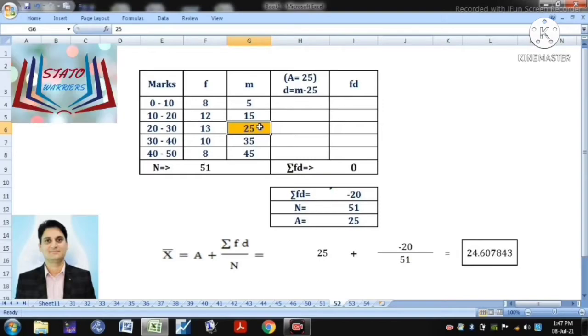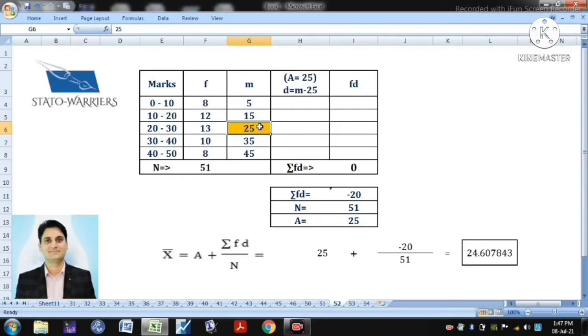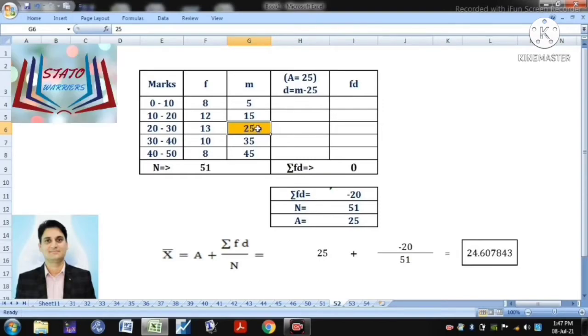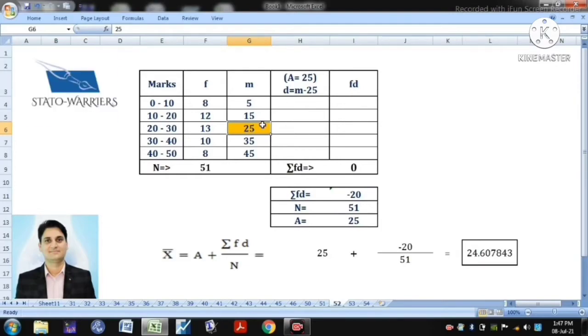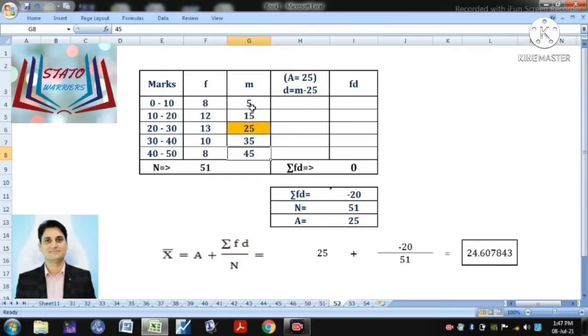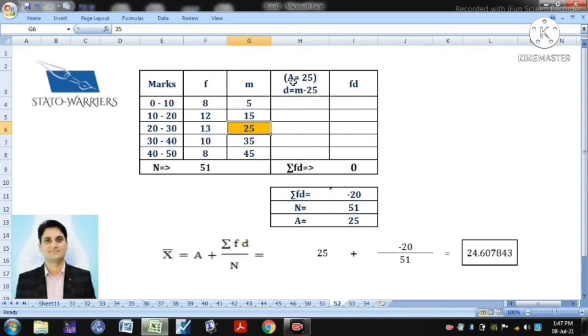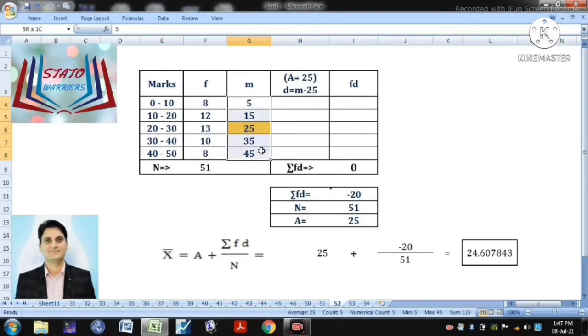So here I am using the assumed mean method. In that case, I need to consider the assumed mean out of all these values. So I have taken 25 as my assumed mean. Again, I am repeating here, there are no strict guidelines for deciding your assumed mean. You can take 35, 45, 5 and 15 for that matter as your assumed mean. Here I have taken 25 as my assumed mean. Now I have to calculate the deviation. Deviation is actual values minus the assumed mean.